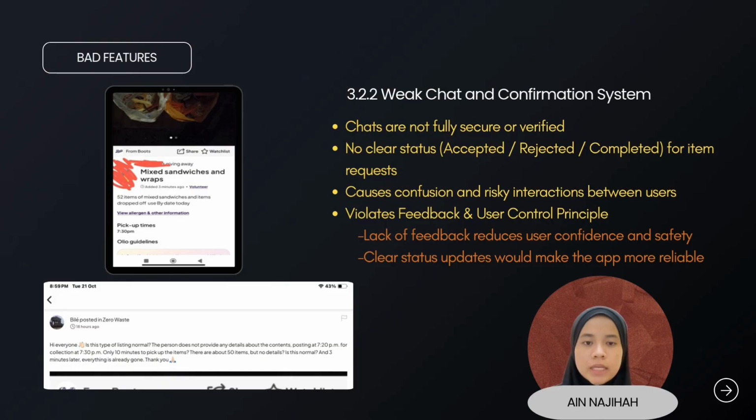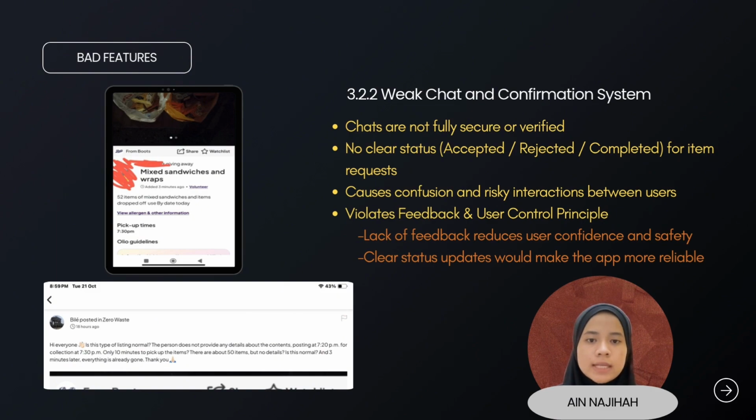Second, the chatting system in the OLIO app is not fully secure or verified when users try to communicate to discuss item availability or arrange pickups. There's also no clear status to show whether a request has been accepted, rejected, or completed. This can cause confusion and even risky interactions between users.